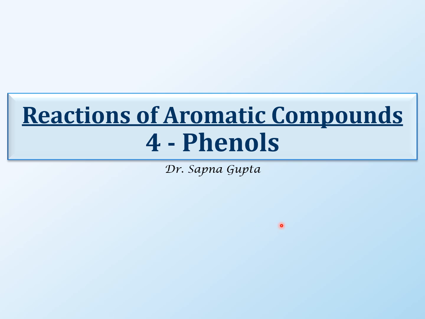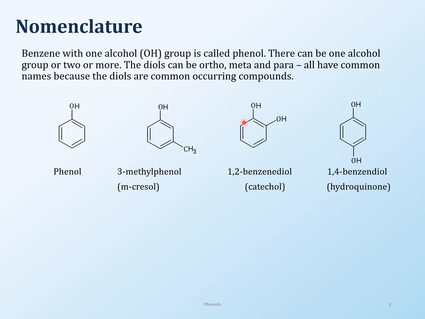This is the shortest section of the aromatic compounds, and this is just phenols. We've done alcohols before, but phenols is very specifically a benzene with an alcohol group. So nomenclature: phenol, of course, for the benzene with the alcohol group.